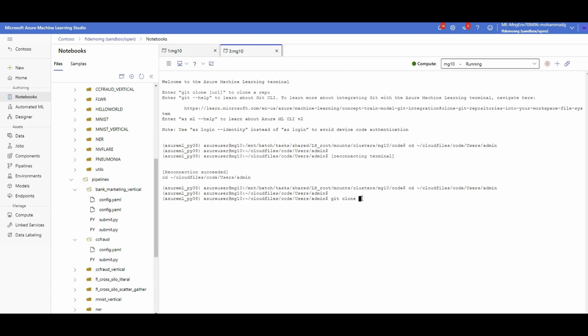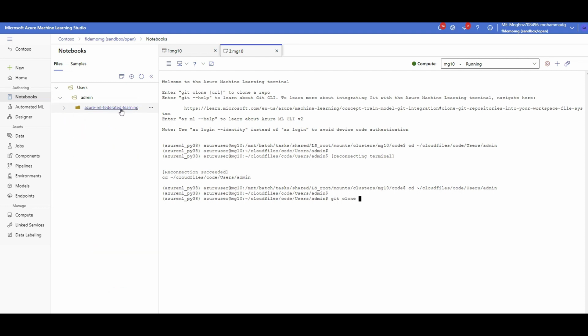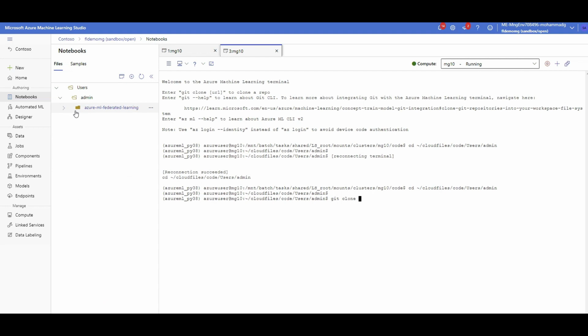And paste the URL that I'm going to add in the video description, which is the URL of the repository that I showed you, and hit enter, which I'm not going to do again. After you do so, the Azure ML Federated Learning folder will be created with all the examples underneath.